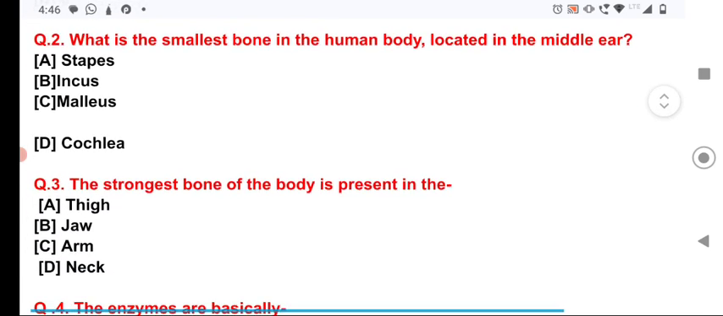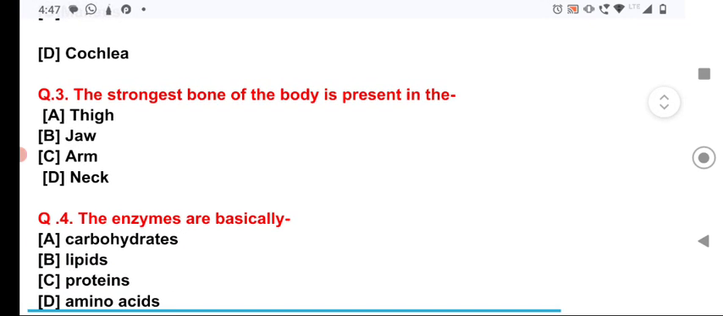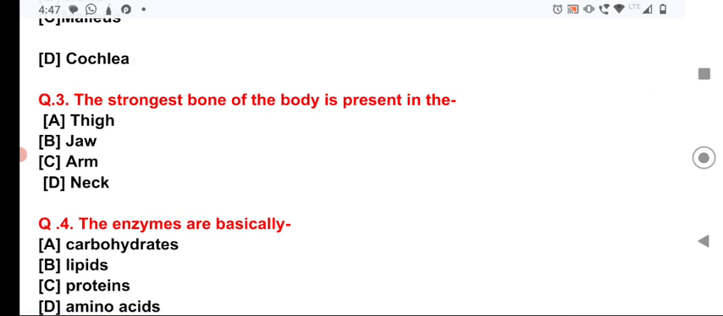Now the question number 3, the strongest bone of the body is present in the thigh. It is the femur bone which is present in the thigh, and it is the strongest bone of the body, and we also say it is the longest bone in the body. So we will have to remember that the bone which is strongest and the bone which is longest is present in our thigh.